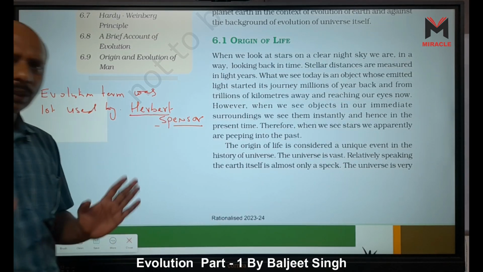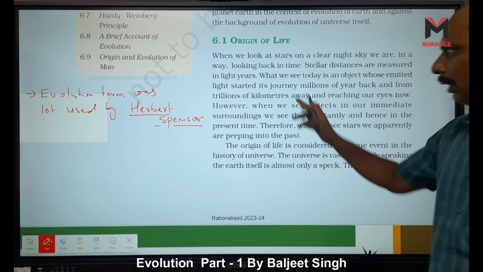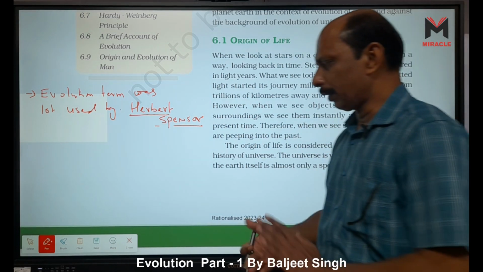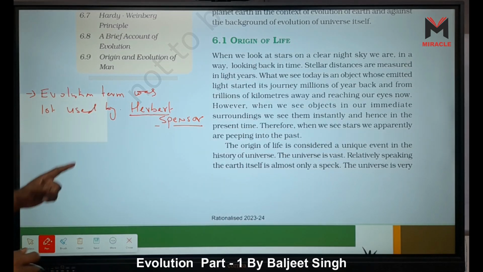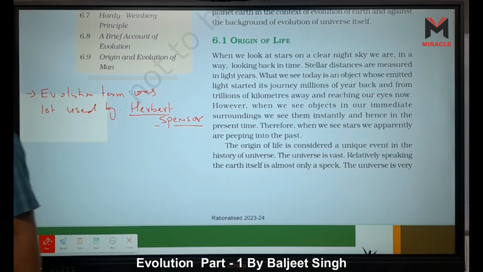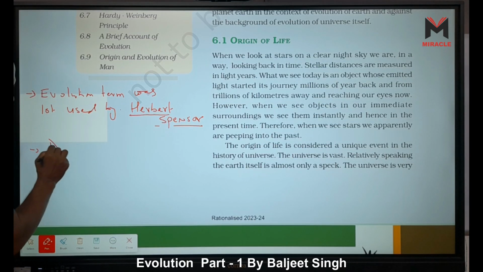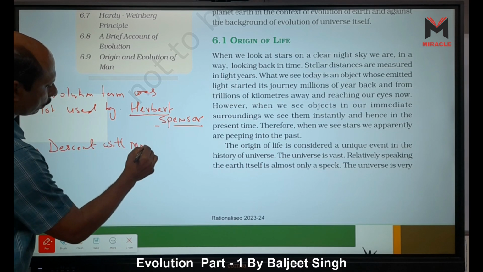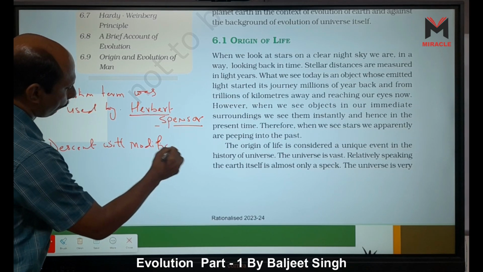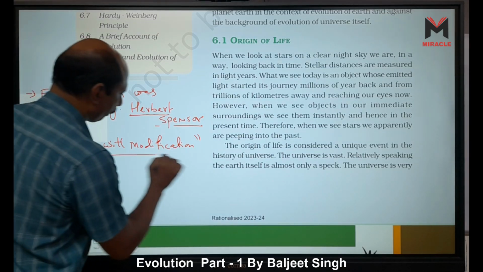And Darwin, he is a very important scientist, modified the definition of evolution, because Darwin gave one concept. Evolution can be explained by Darwin's concept, which is descent with modifications. This term is given by Darwin.